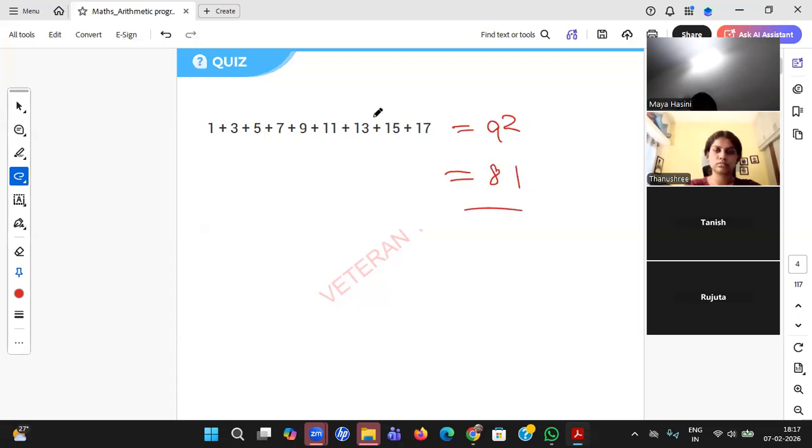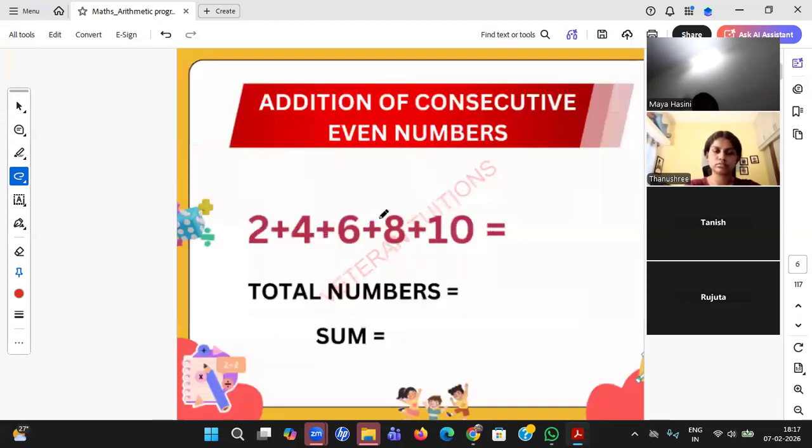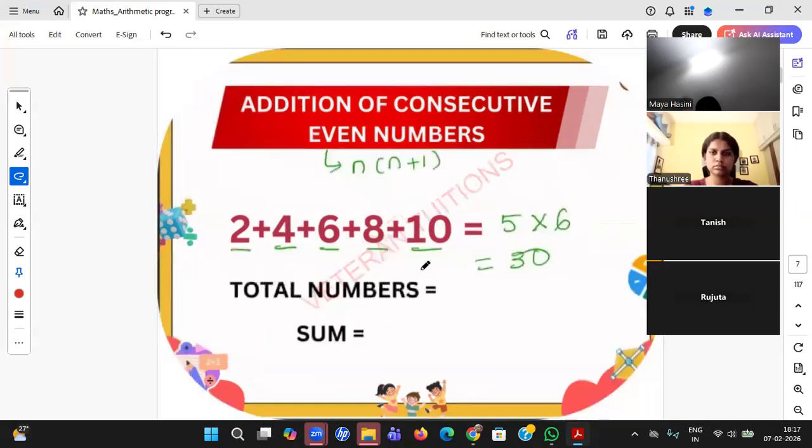Then the question, sir, can we use the same concept for the even numbers also? You see, they are even numbers and they are also in a sequence, no number is missing. 2 plus 4 plus 6 plus 8 plus 10. Can we use the same formula like n square? The answer is no. What is the shortcut? The formula for even numbers is n into n plus 1. What is n? Number of numbers, 1, 2, 3, 4, 5. 5 into 5 plus 1 is 6. 5 times 6 is 30. Okay.